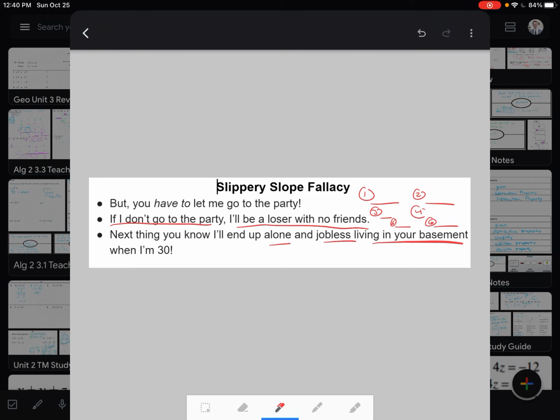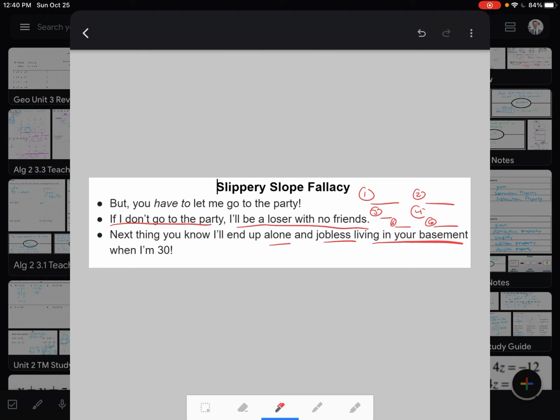So that's why the slippery slope doesn't work, because if we think about this quickly, or maybe we're not looking at it carefully, we're like, okay, maybe they're kind of making a logical jump here. But again, there is nothing logical to link being alone and jobless and in a basement with not going to a party. We lose a few steps in the middle there. That argument is not completed for us here.